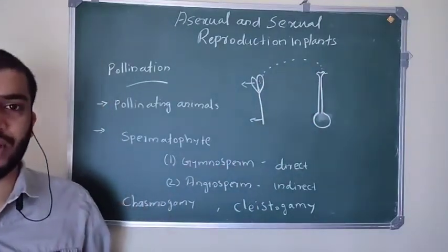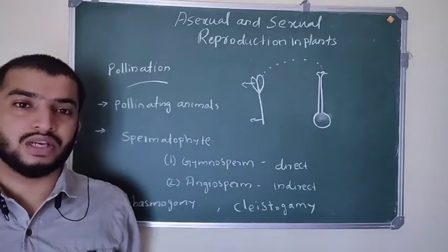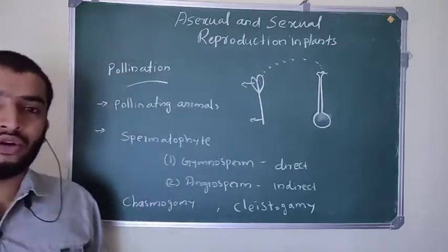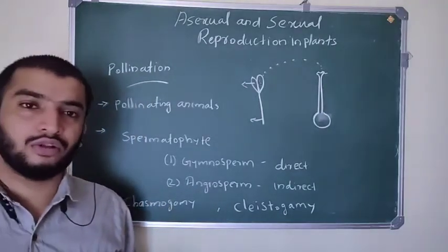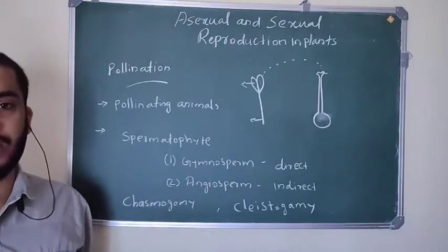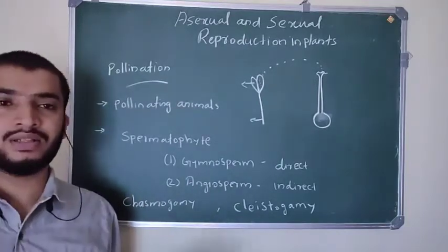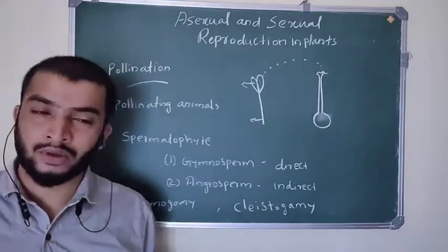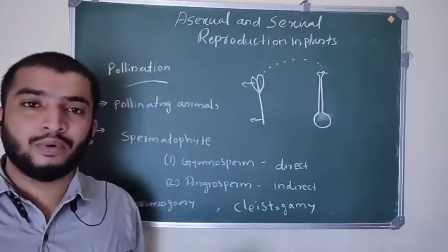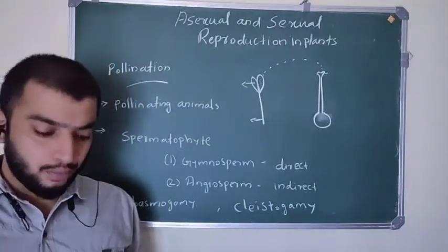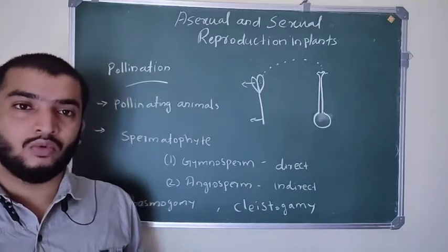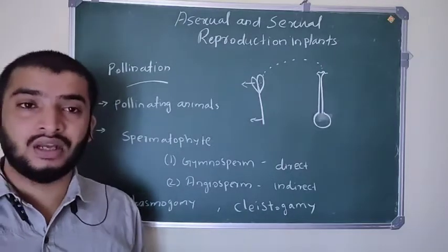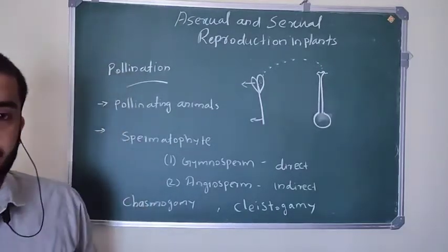Abiotic agents mean wind and water. Pollinating animals means birds, insects, humans and other animals that help in pollination. This process is essential for these pollinating animals and also for plants, so plants and pollinating animals show co-evolutionary modifications. We will study pollination done with the help of abiotic agents, wind and water, and also by biotic agents, that means pollinating animals like insects, birds, and other animals and humans.